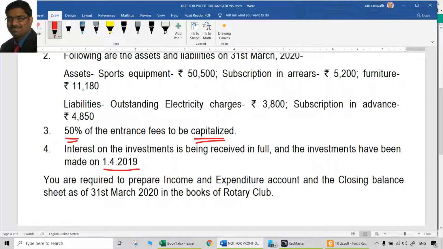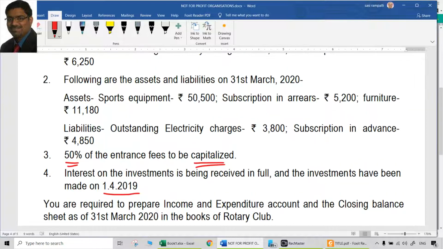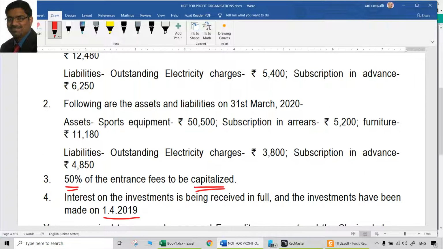1/4/2019. That is at the beginning of the current year. That is 1/4/2019, because we are preparing books of accounts on 31st March 2020. So how much is the investment, we don't know, but that investment is made on 1/4/2019, that is very clearly